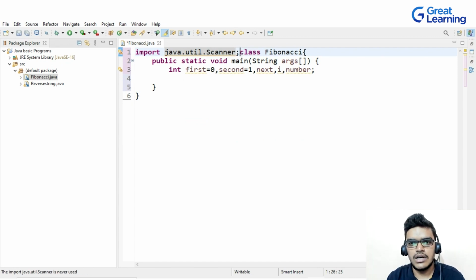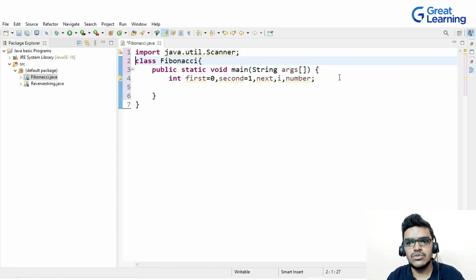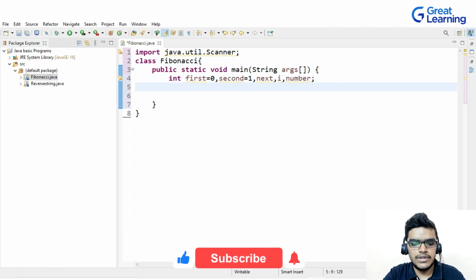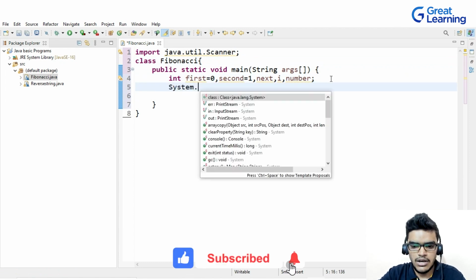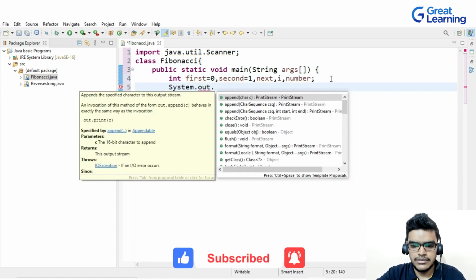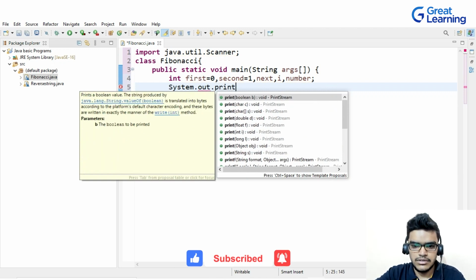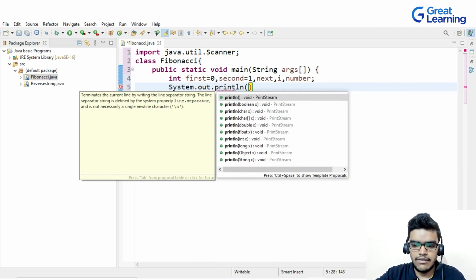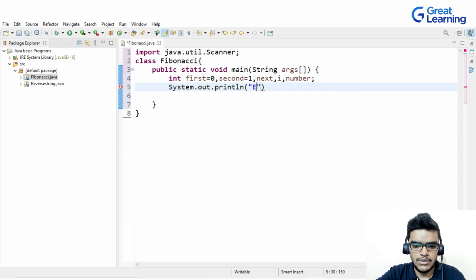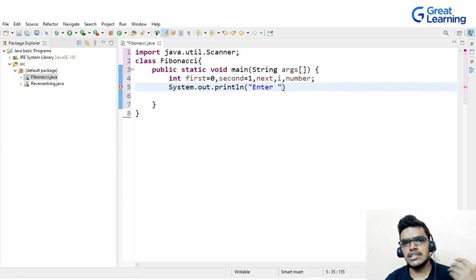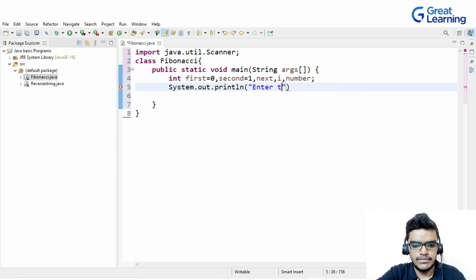And now after this, I will first write System.out.println, and here I will write enter the number of terms.